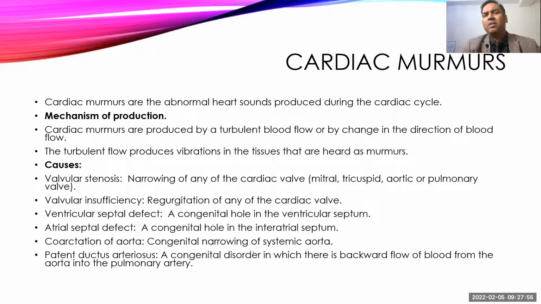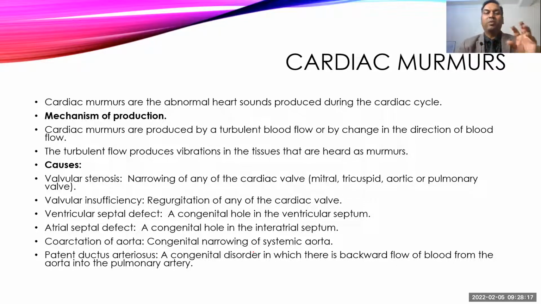Then come to the abnormal heart sounds. These are called cardiac murmurs, and the mechanism of how they are produced is turbulence in the blood flow. Turbulence can occur when normal blood is flowing through small orifices, or more blood is flowing through normal orifices, or blood is flowing through abnormal orifices. Orifice means holes.